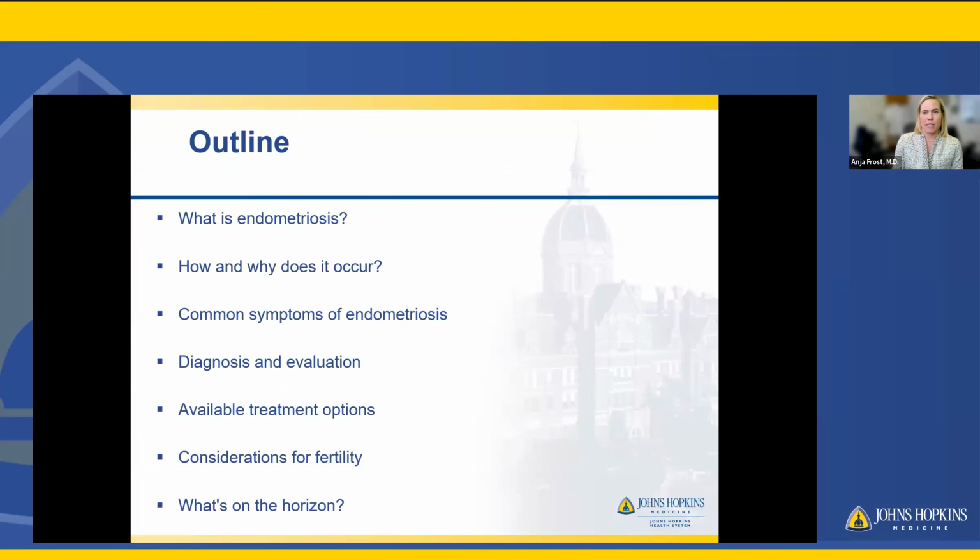So an outline, looking through what we're going to be doing today. Again, this is a really big, comprehensive topic, so we're going to try to give you a surface level overview of a lot of different topics. We're going to start with basic definitions. What is endometriosis? What do we know about it thus far? How and why does it occur? We'll go through common symptoms of endometriosis, various diagnostic and evaluation tools. We'll talk through available treatment options, of which there are many. We'll try to dive into a little bit of considerations in the context of fertility, which could be a whole lecture in its own. And then briefly at the end, we'll touch on what's on the horizon. What are people looking into? What is new and evolving data and research in the field?